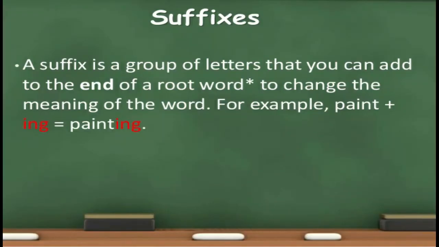So we have another word, painting. How is the word painting formed? Paint plus ing, right? So we have the root word paint and a group of letters, that is the suffix ing, added, right? So we have painting. Is it clear?